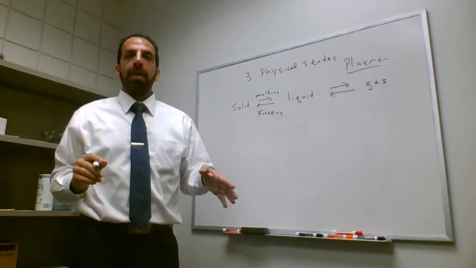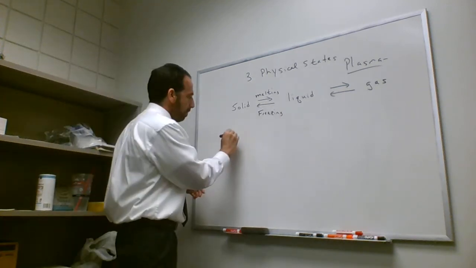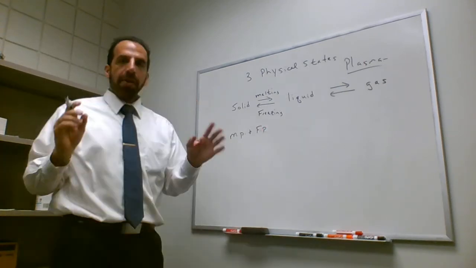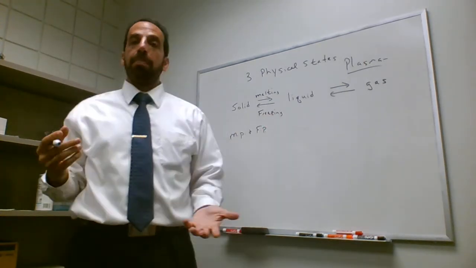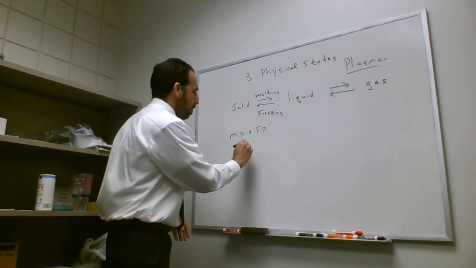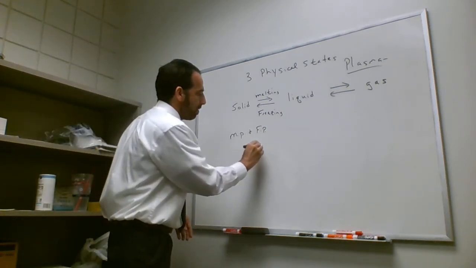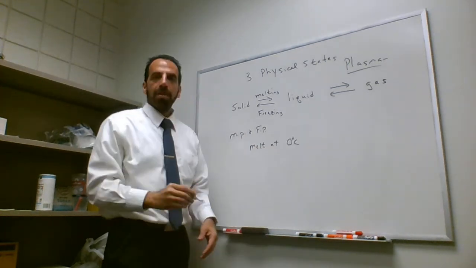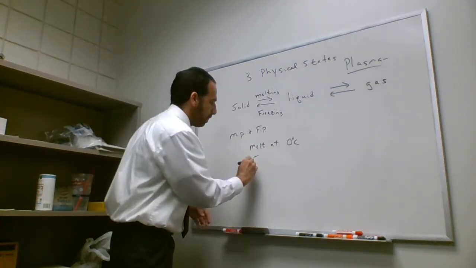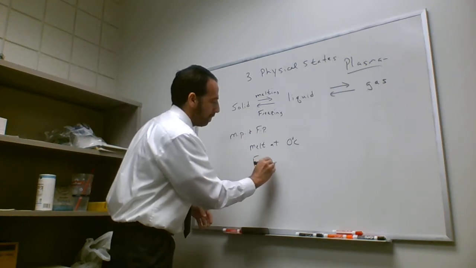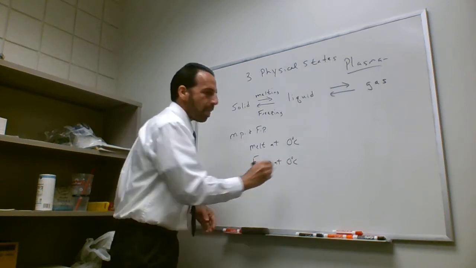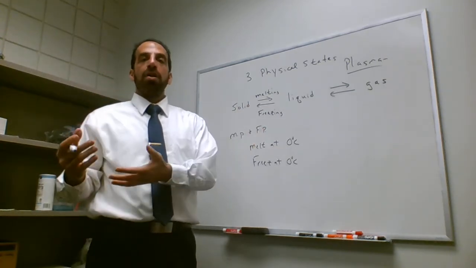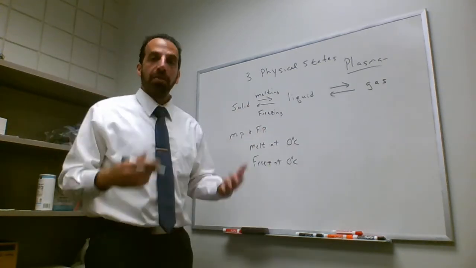Now, a couple of things. The melting point, let's use MP for melting point, and freezing point of a substance occur at the same temperature. Like for instance, I can melt ice at 0 degrees Celsius, and I can freeze water at the same temperature. The only difference is in one case you're adding heat, another case you're cooling it down or removing heat. So let's talk about that next.